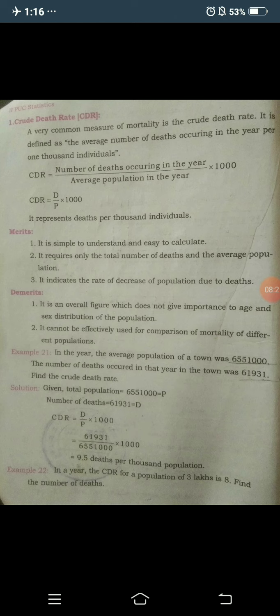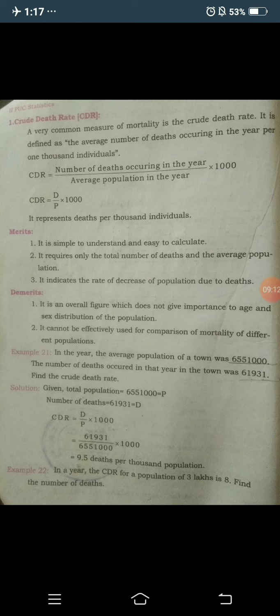Okay, in fertility rates, the CBR, it indicates the growth of population, but in CDR it indicates the rate of decrease of the population due to deaths. You know death may occur due to a number of causes like accident, old age, fever, many causes are there. Okay, the deaths may occur due to many causes. And also it indicates the rate of decrease of population due to deaths. But in CBR, crude birth rate, it indicates the rate of growth of population due to births.